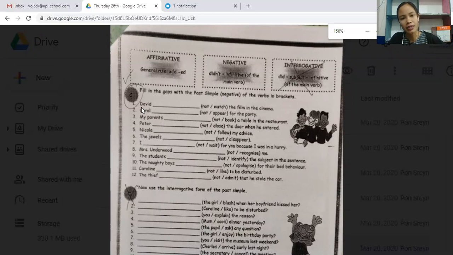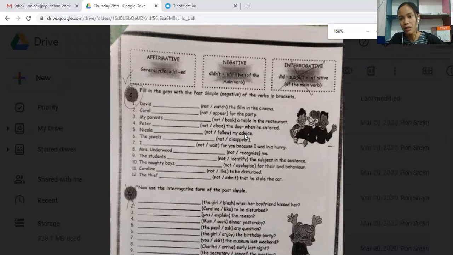The example number one is David, not, watch the film in the cinema. So you can say David did not or didn't watch, normal verb, like verb one, the film in the cinema. You cannot say David did not watched with ed the film in the cinema.